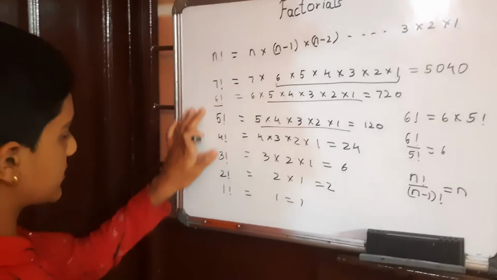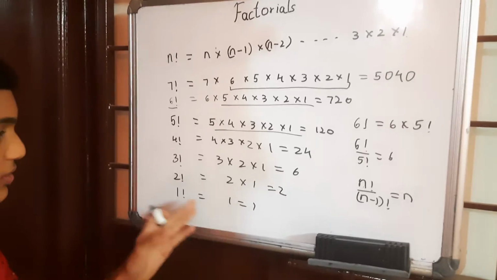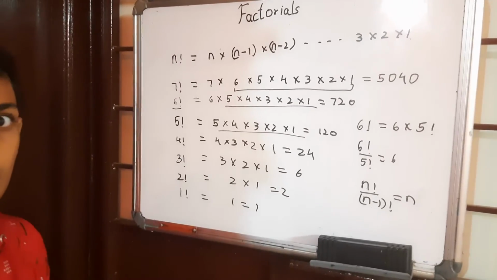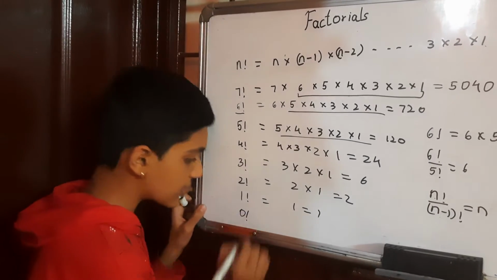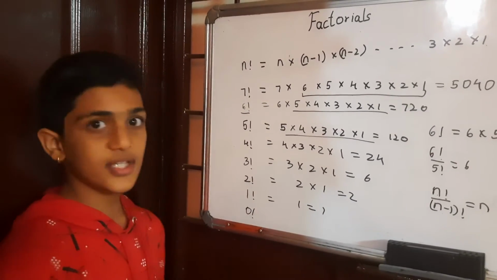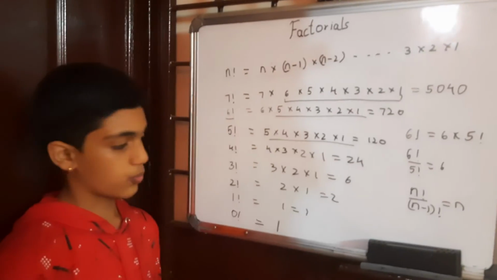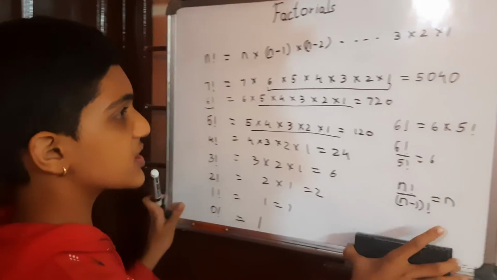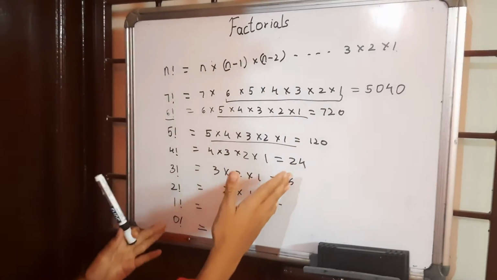Now, here we have written till 1. Since 1 into anything is 1, you get 1 factorial is 1. Now you may ask, can't we go lower? Can't we do 0 factorial? Well, most people would say it's 0, but the answer is surprisingly 1. Why is it 1? Because let's take a look at it. It actually has a pattern, the factorials.